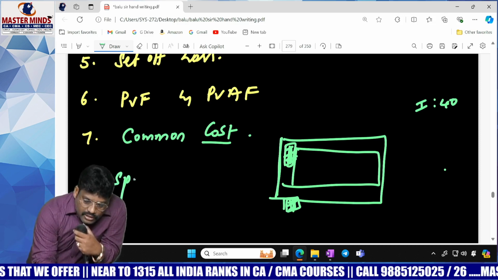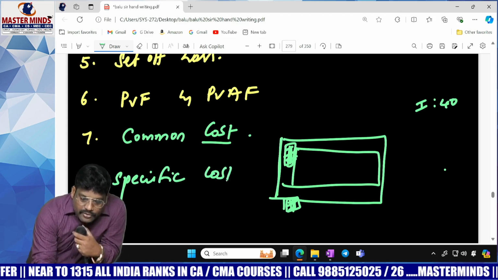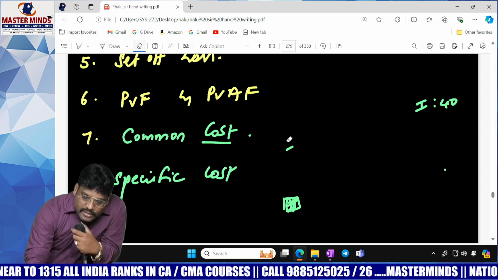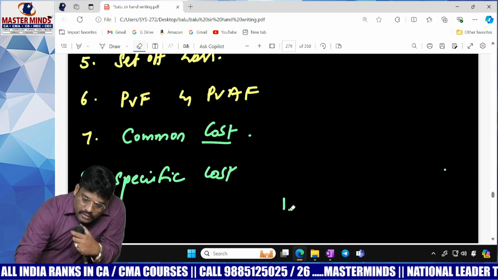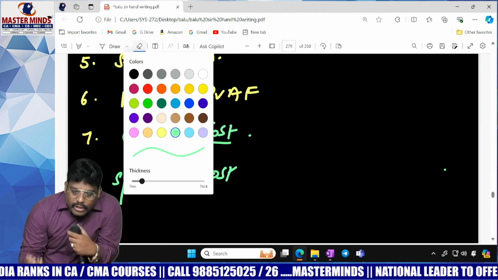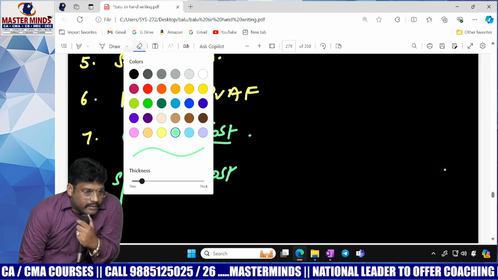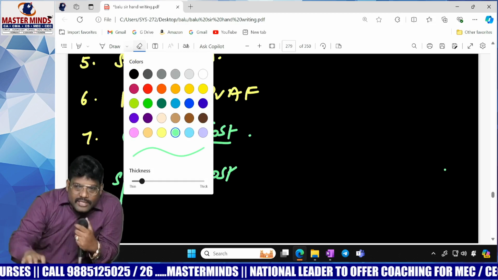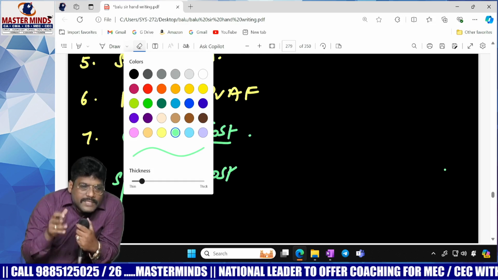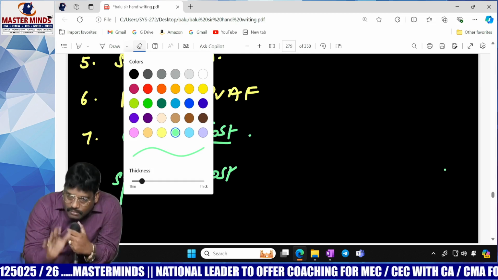Another one is what cost? Specific cost. Now tell me which cost I should consider and which cost I should ignore. You have to consider specific cost. Today in the Eenadu paper, there is a big ad with respect to Samsung mobile. Samsung mobile ad is given and they made it an advertisement. Is this a common cost or a specific cost? Specific cost, given for only mobiles.